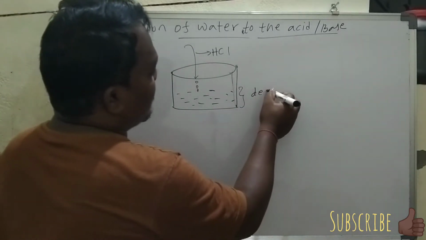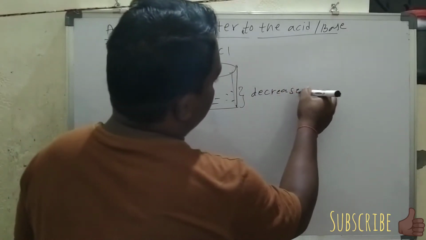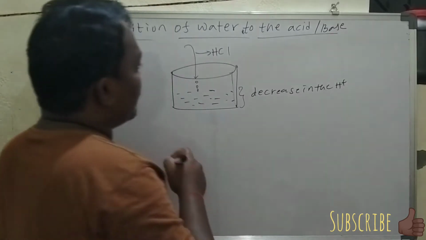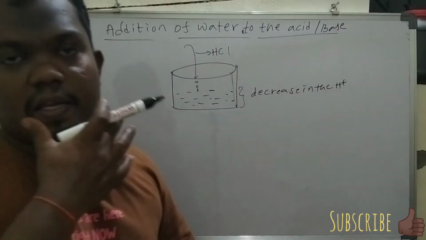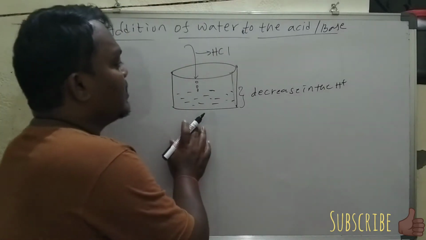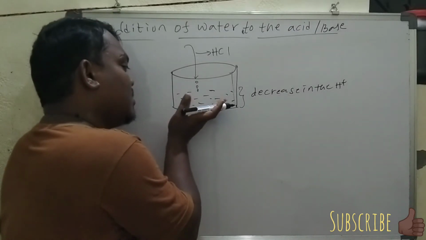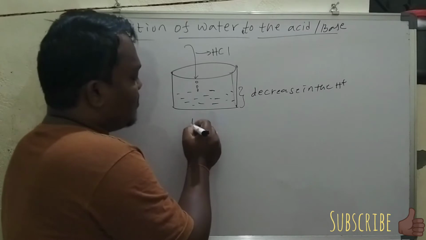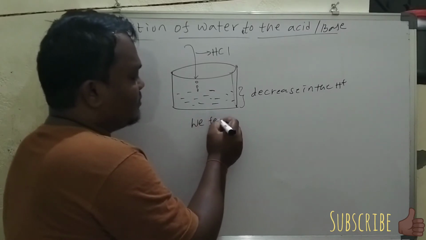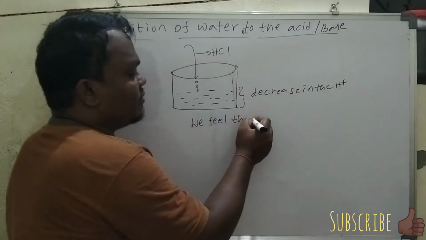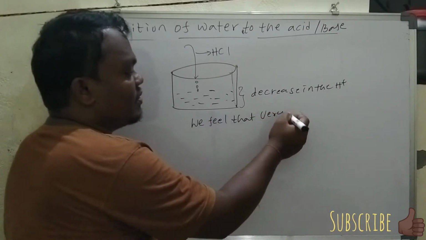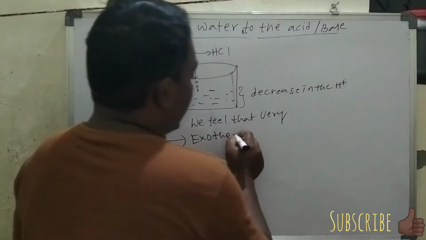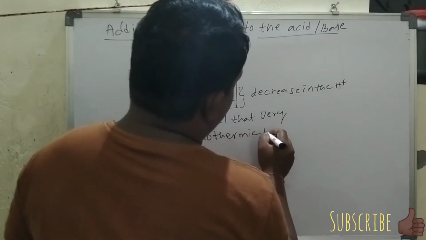When we add HCl to the water and observe the bottom of the beaker, we feel that it is very hot. That means it is an exothermic reaction.